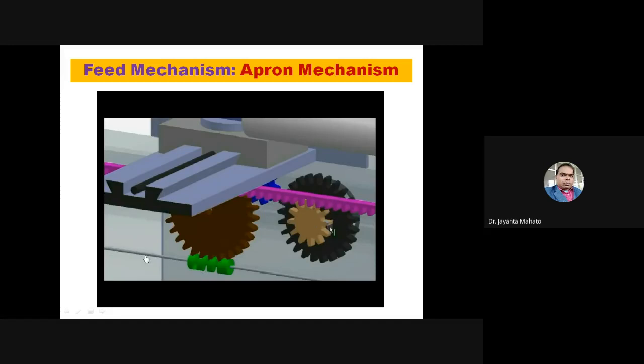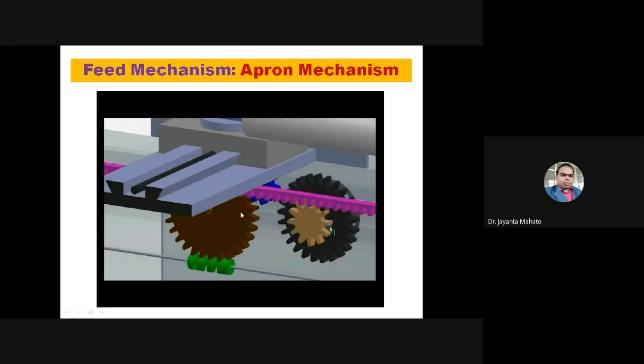By the rotational speed of this arrangement, this gear will rotate, and this gear is connected to the rack and pinion. So the carriage will move parallel to the axis. By this, automatic feed can be given, and automatic depth of cut also is possible.